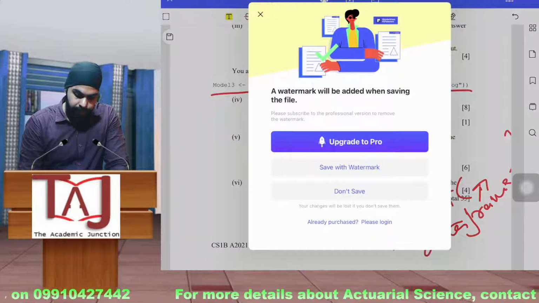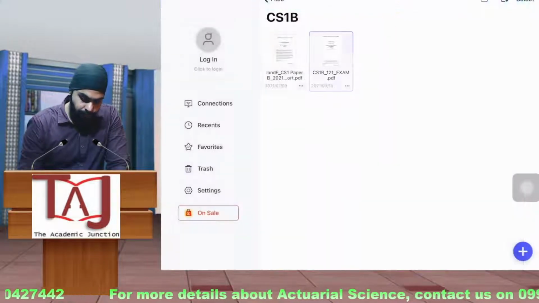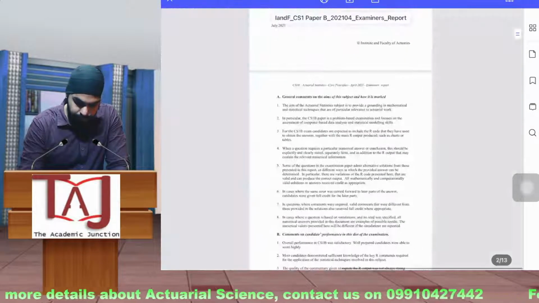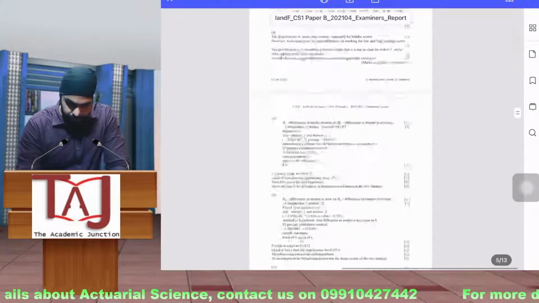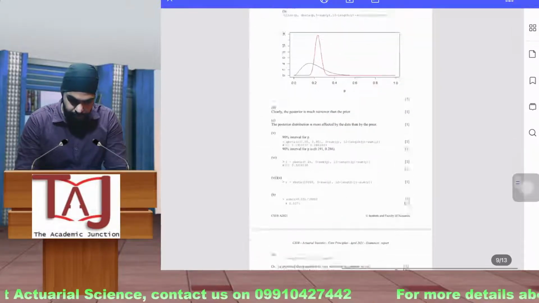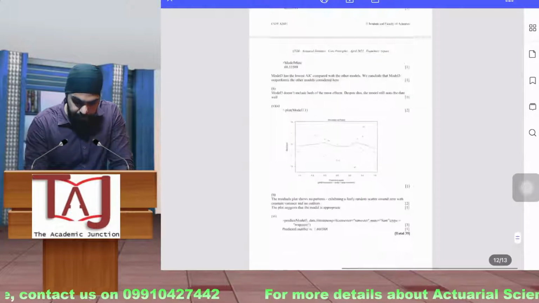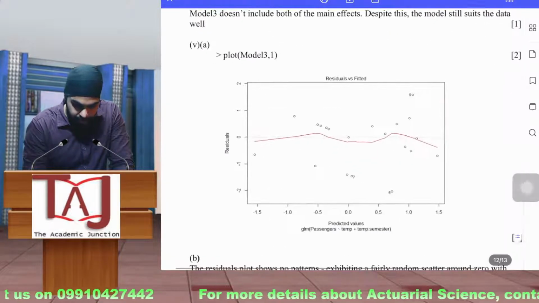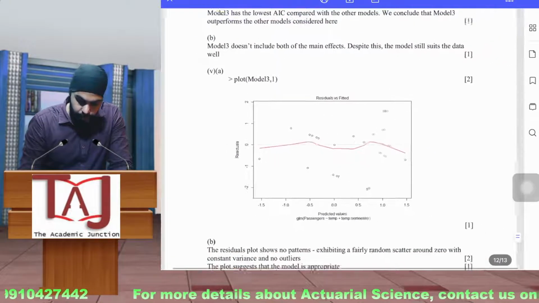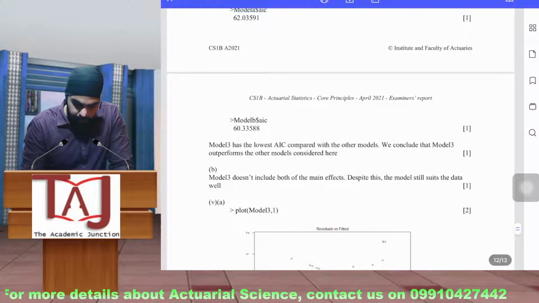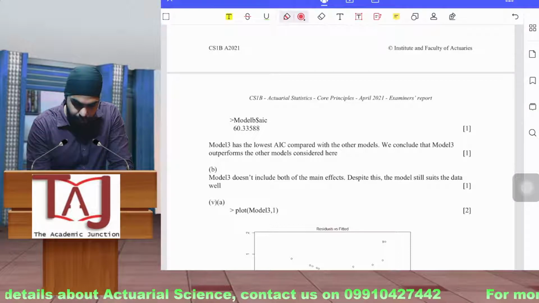Let's quickly see this. Herein you can see that they are using the AIC as a criterion to judge the models, and then you have to plot the residuals. Here they have used it directly.